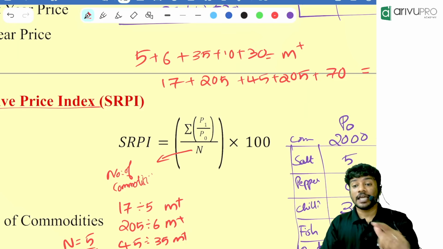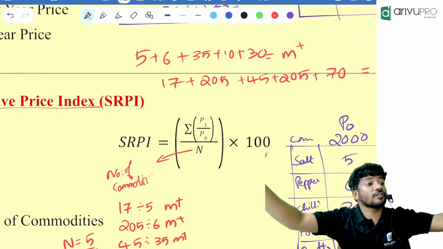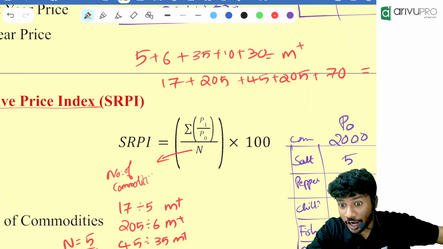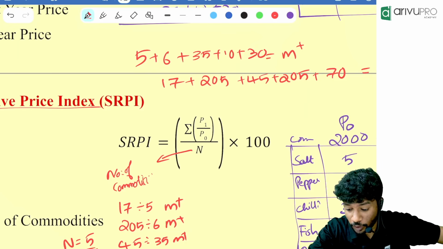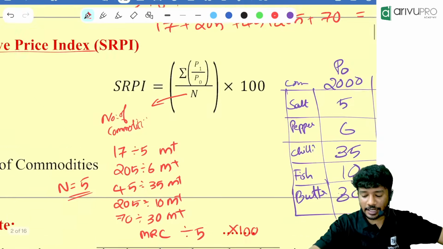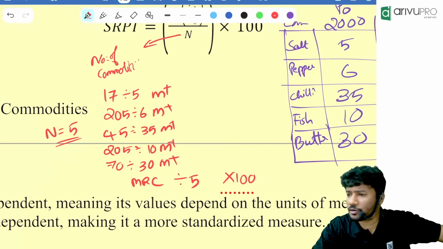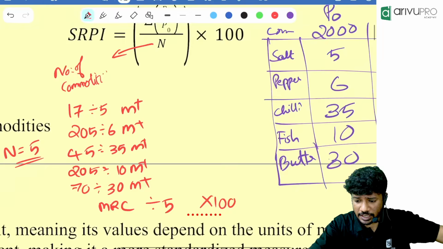Now, if the base year index is not given, then what will you assume? 100. If the base year index is not given, we will assume it as 100. That means using the SRPI method, everyone is getting 1233. Shruti, check again. Check your calculations again.